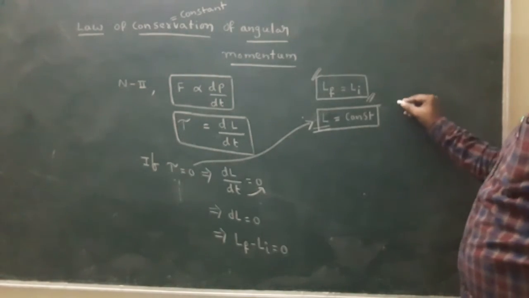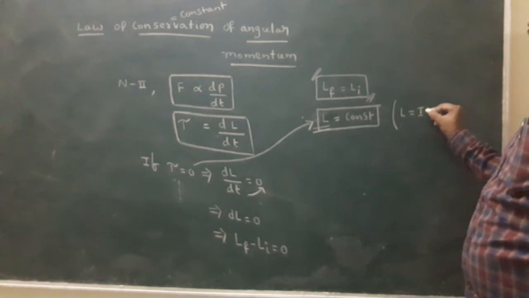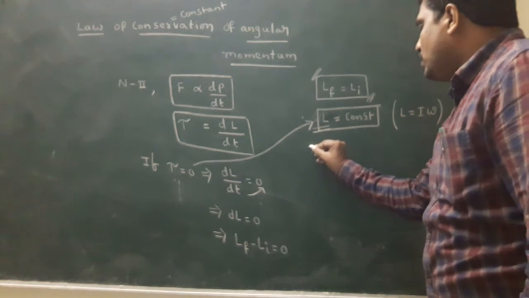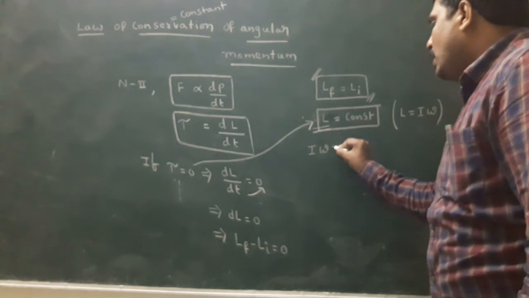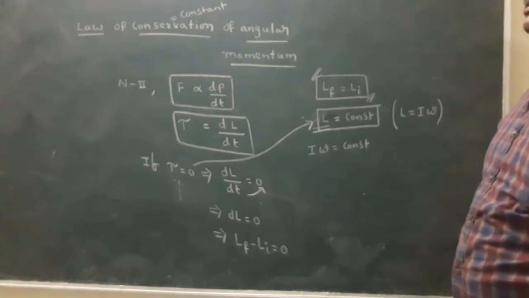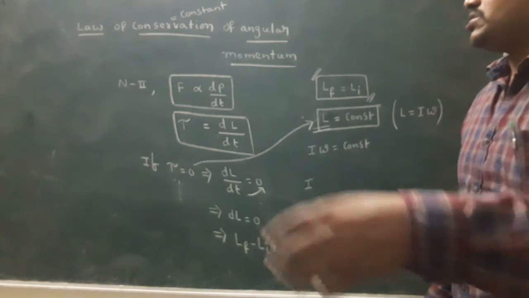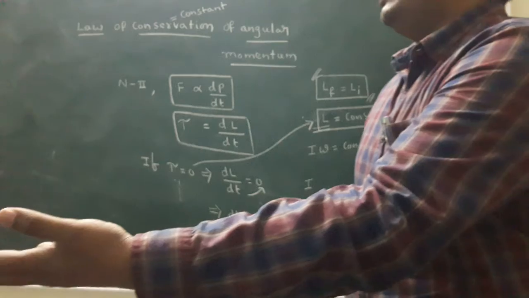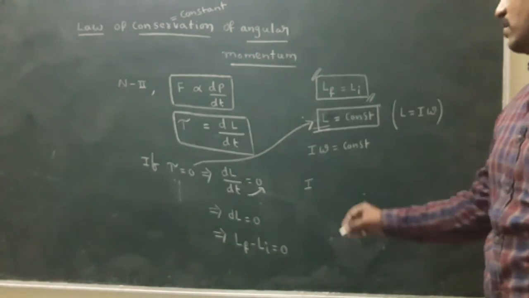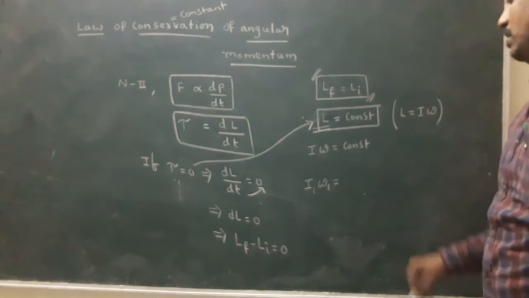What is the formula for L? You remember we derived I omega. Simply in this situation, I omega is constant. Like Boyle's law in chemistry, PV is constant, as P1 V1 equals P2 V2. In this pattern, I omega is constant.